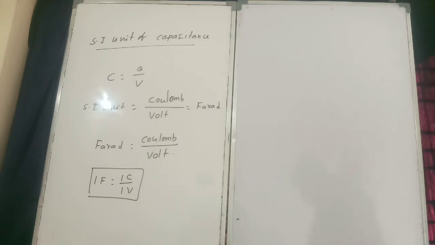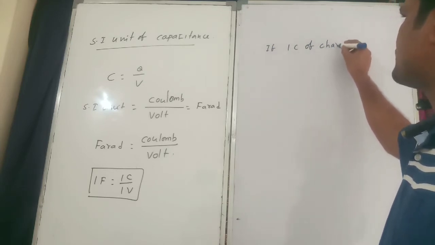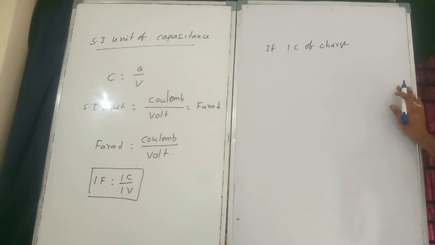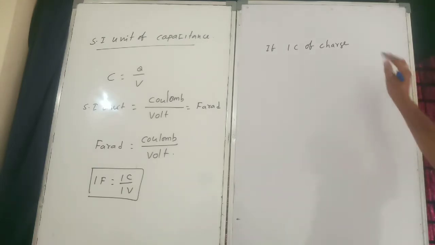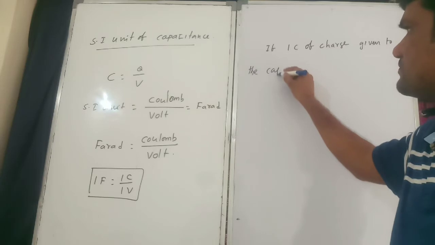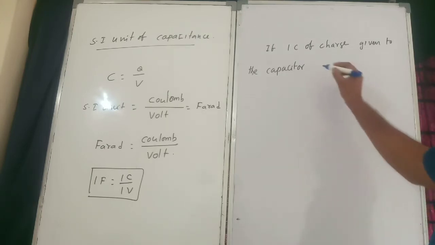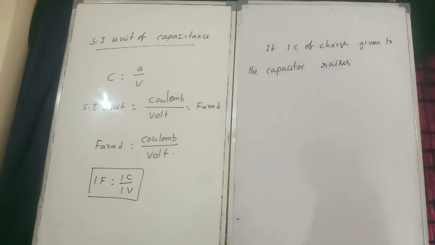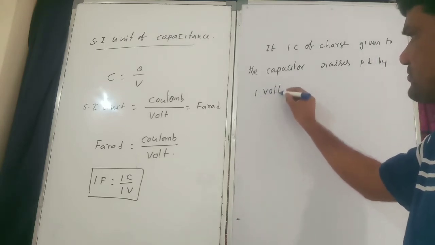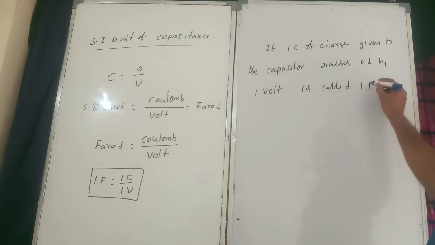If 1 coulomb of charge is given to the capacitor and it raises the potential difference by 1 volt, that is called 1 farad. Simple definition only.